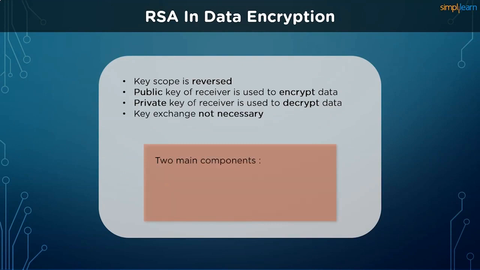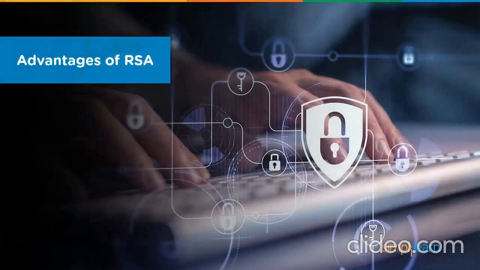There are two broad components when it comes to RSA cryptography. One of them is key generation. Key generation employs a step of generating the private and the public keys that are going to be used for encrypting and decrypting the data. The second part is the encryption and decryption functions. These are the ciphers and steps that need to be run when scrambling the data or recovering the data from the ciphertext. Now let's look at the factors that make the RSA algorithm stand out versus its competitors, the advantageous topics of this lesson.